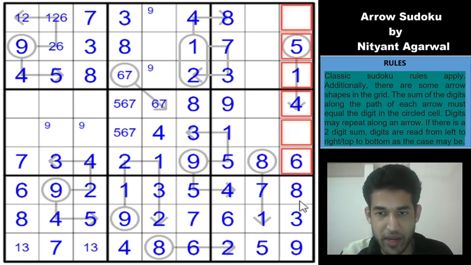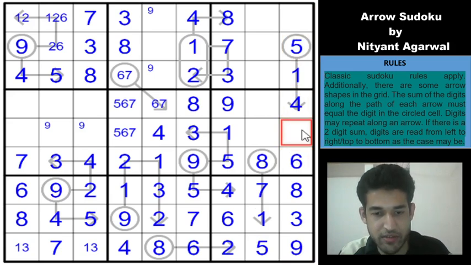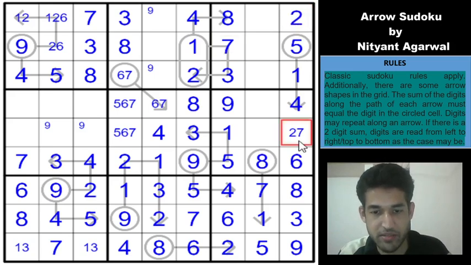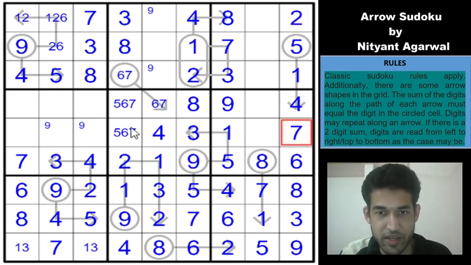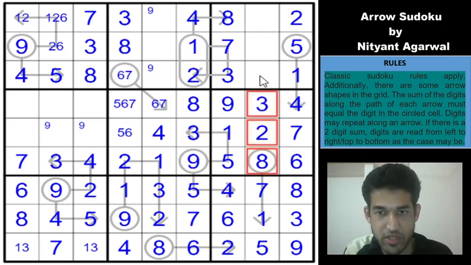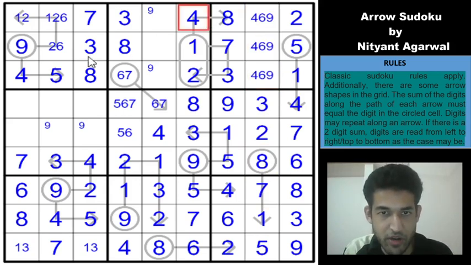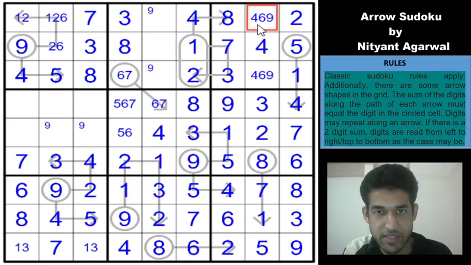So along column 9, remaining candidates are 2 and 7. But a 7 here resolves this 2-7 pair immediately. And the 7 here resolves this, means removes the 7 from here. So 1, 4, 7, 9, 5, 6 and 8, you have a 3 here, which means this is 3, this is 2, 1, 5, 7, 2, 3, 8. So remaining candidates are 4, 6 and 9. 4 in row 1 and row 3 gives us a 4 here, and this must be 6, 9.